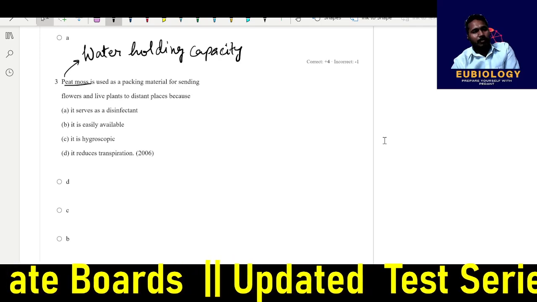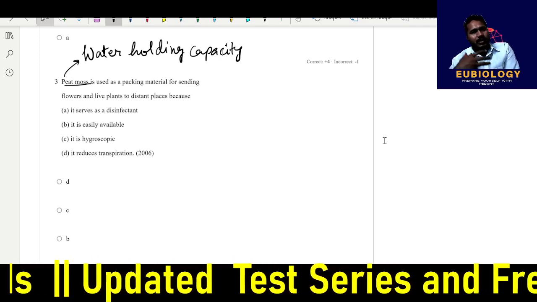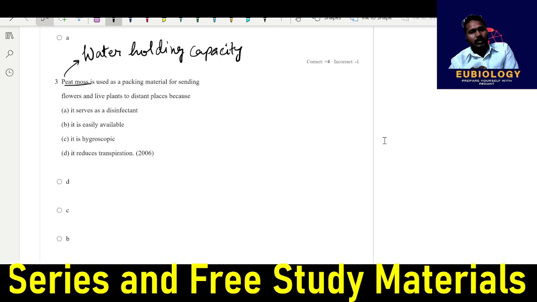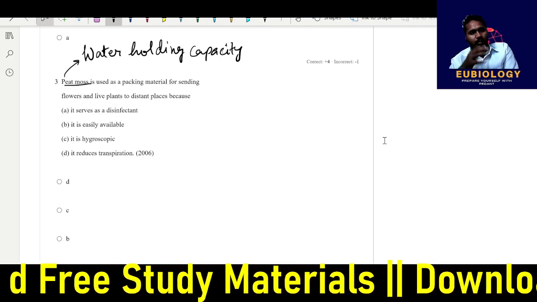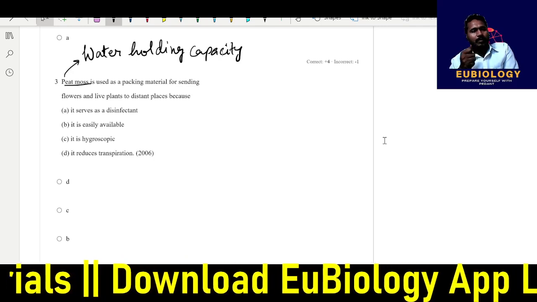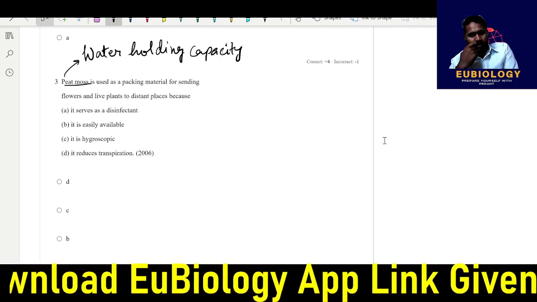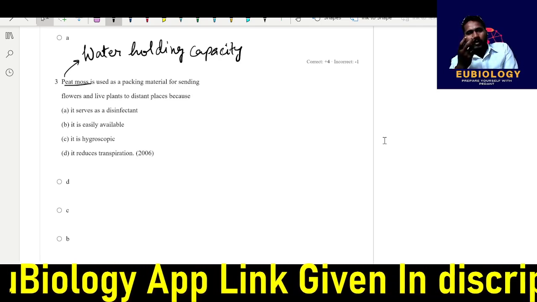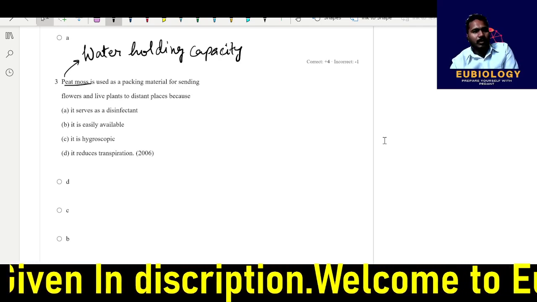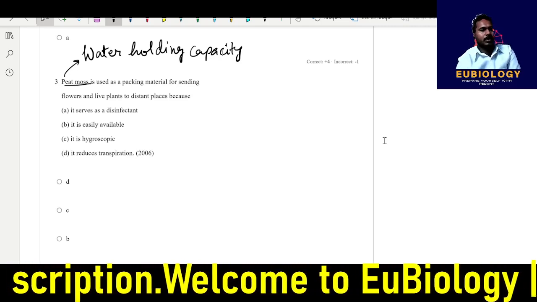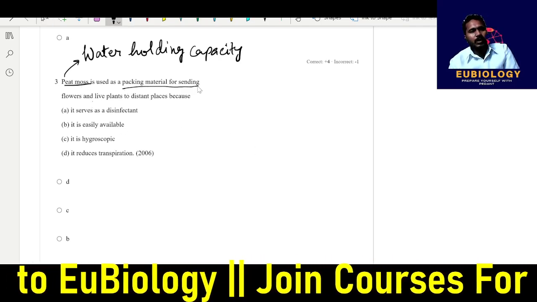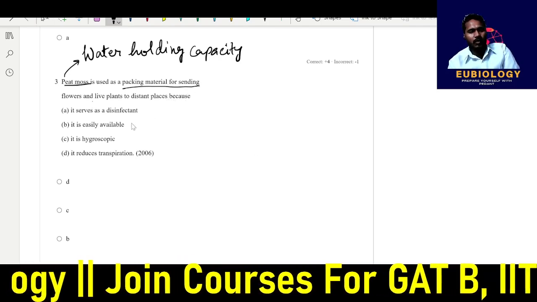But if that peat is dry and dead, deep in the soil or on bare rocks, then it is used as a fire resource. When it is alive, it has the most water holding capacity. So what is your answer? Packaging material. It is used in packaging because of its water holding capacity.